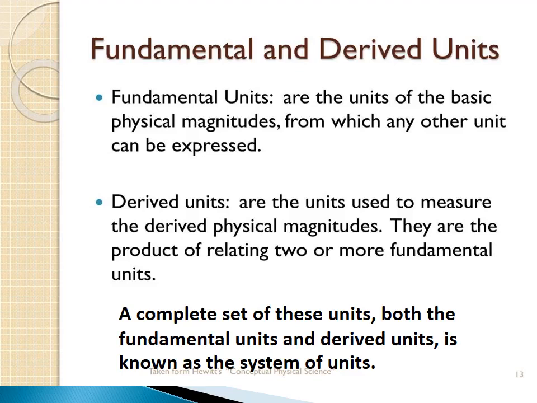Now, I ask you the questions, what are the different kinds of physical quantities? There are two types of physical quantities, fundamental and derived physical quantities. What is the system of units? It is a complete set of both the fundamental units and derived units.